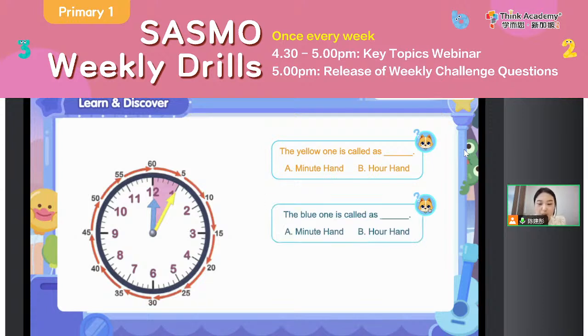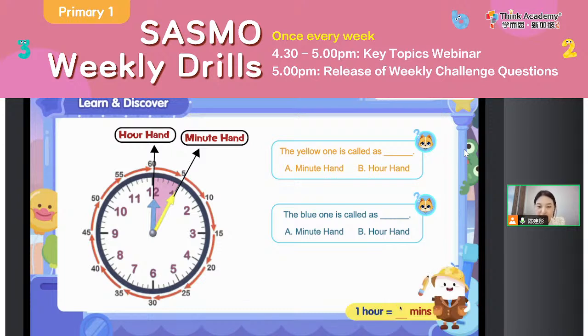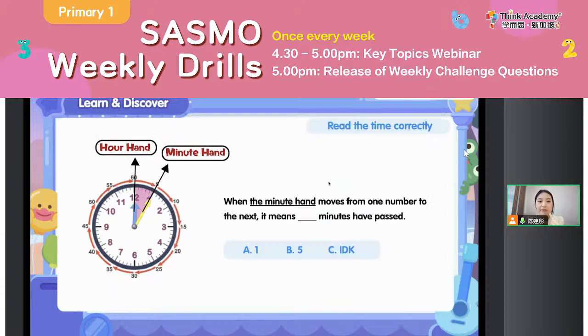Then everyone, how about the blue one? The blue one is called what? Yeah, this one is the hour hand, right? Okay, so we can see the blue one is the hour hand. The longer one is the minute hand. Okay, then let me ask you a question. Easy peasy. 1 hour equals how many minutes? Good job, 60 minutes. Okay, then everyone, this time, let's think about the question.